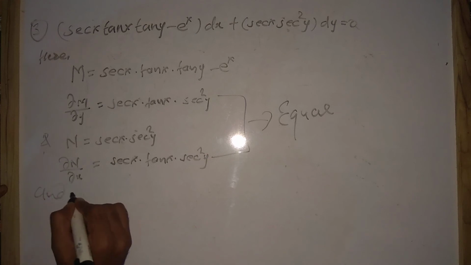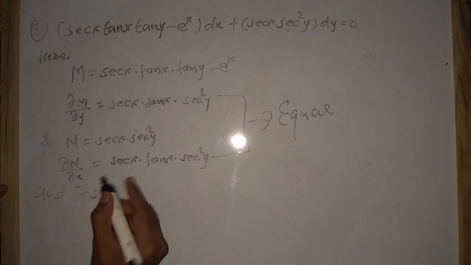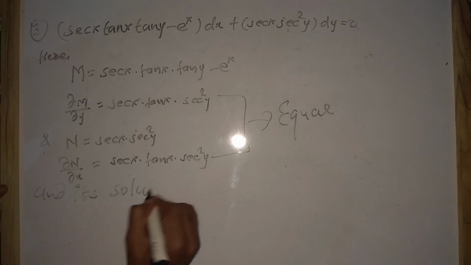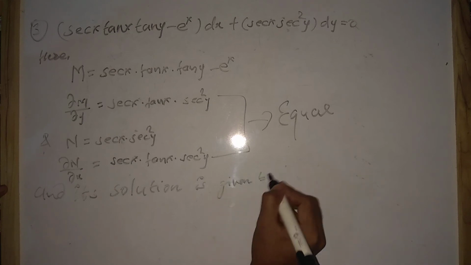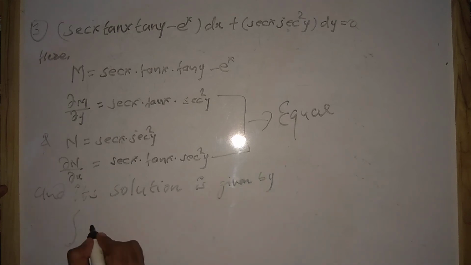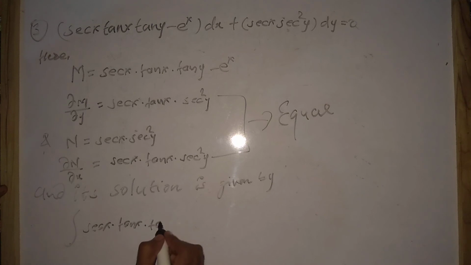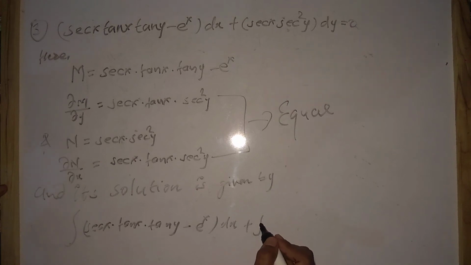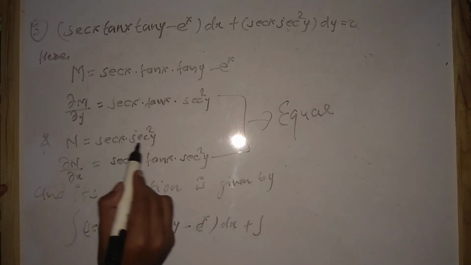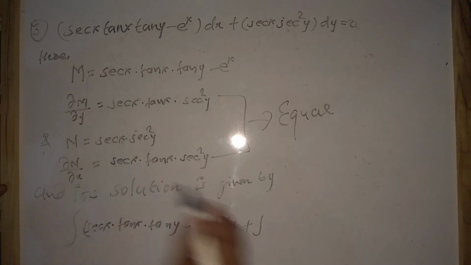And to find its solution, here its solution is given by integral of M dx. In place of M we have sec x into tan x into tan y minus e to the power x dx plus integral of term of N not containing x. So we have N equals to sec x into sec square y, so there will not be any terms not containing x. So write here 0 into dy equals to 0.